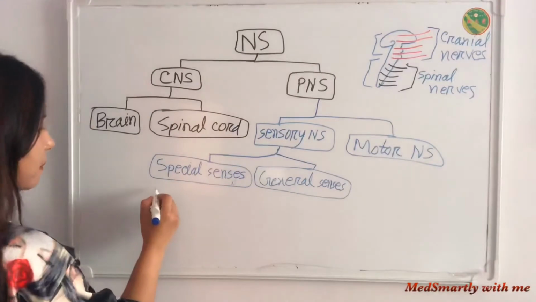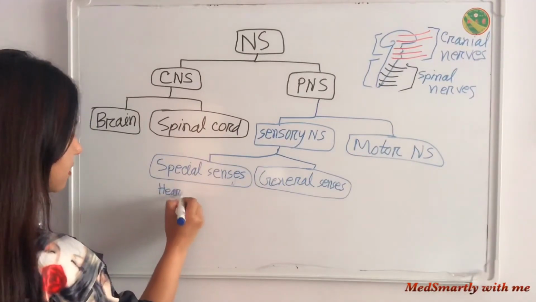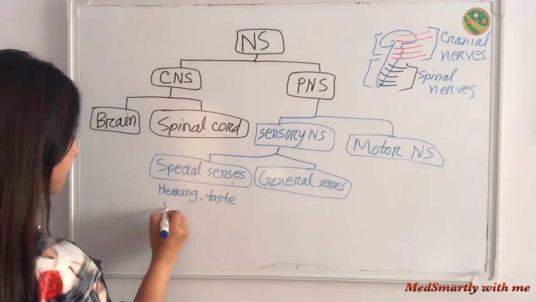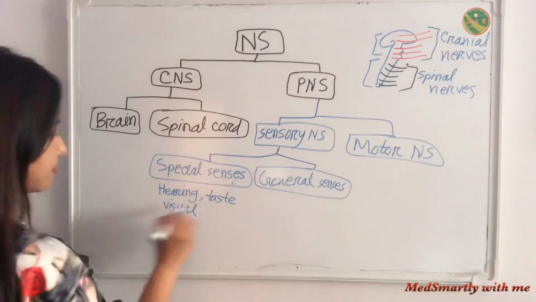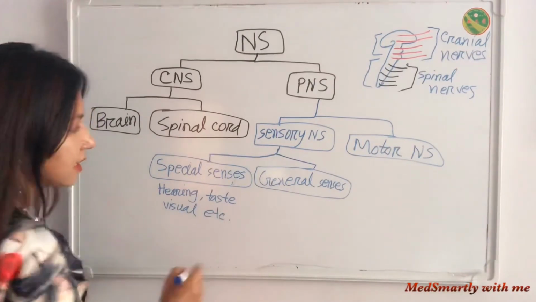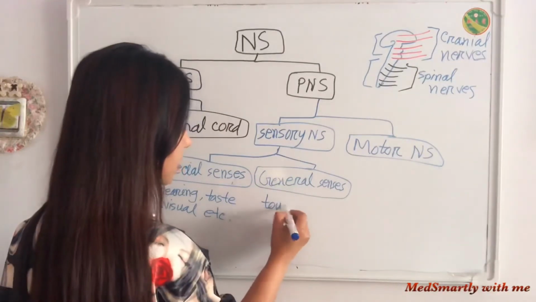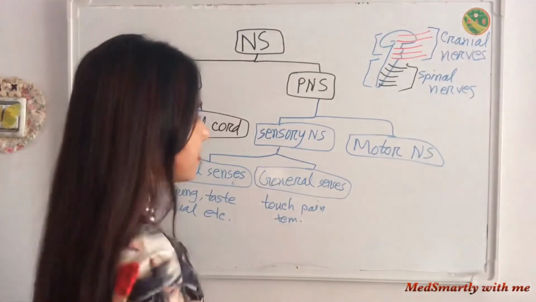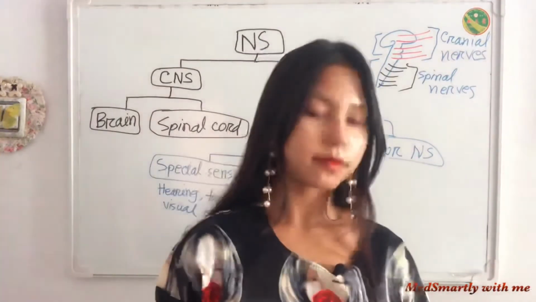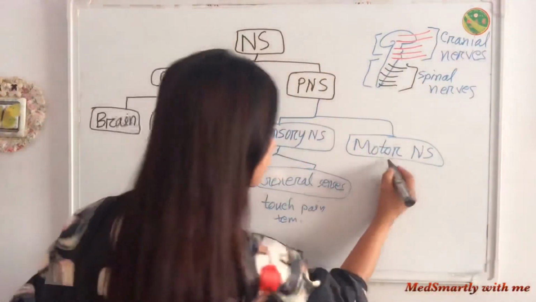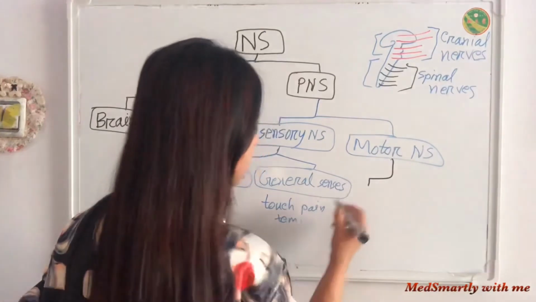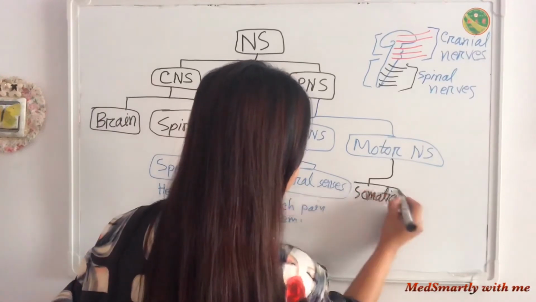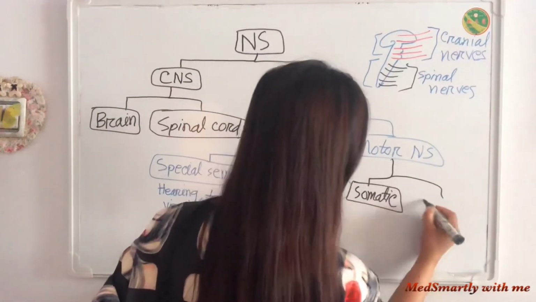Special senses are hearing, taste, visual, etc. Then general senses are touch, pain, temperature. Then our motor system can also be divided into two groups. Some we can control, these are the somatic nervous system. Some we cannot control, these are the